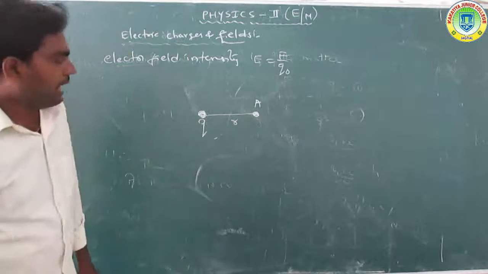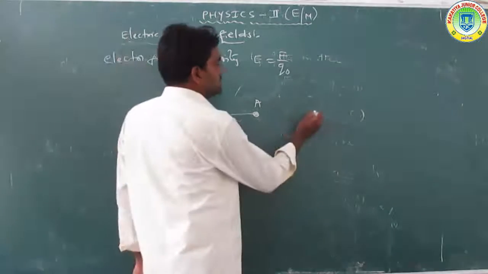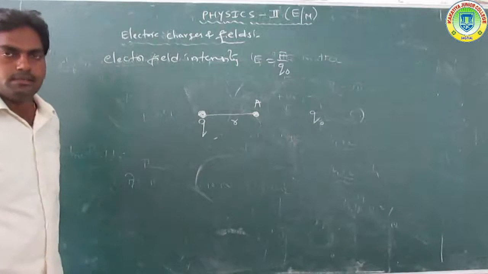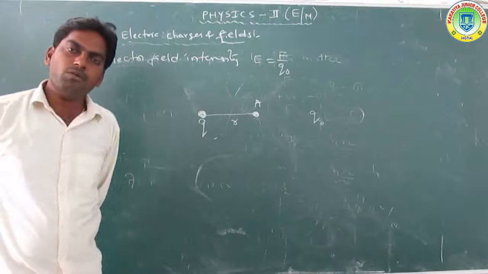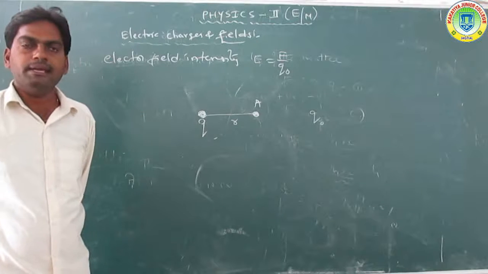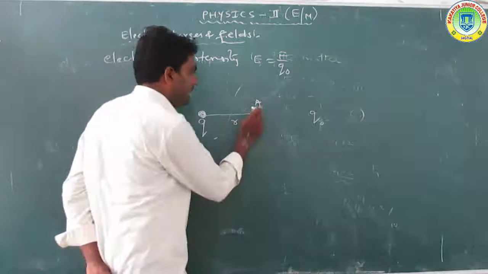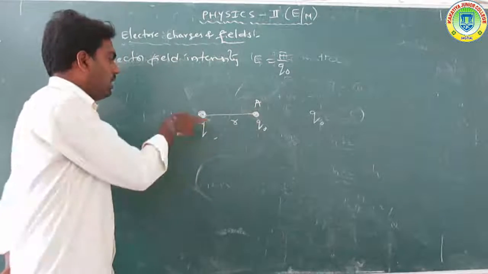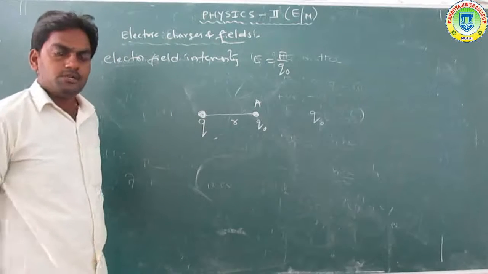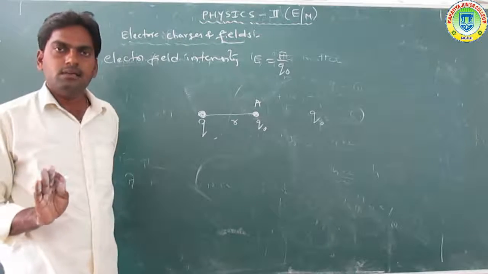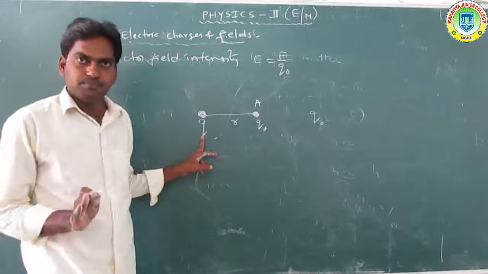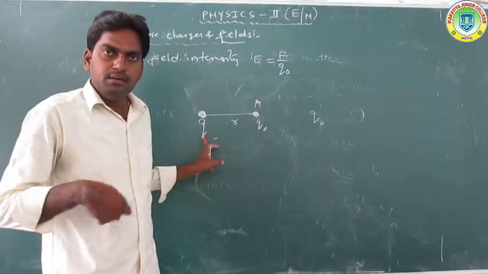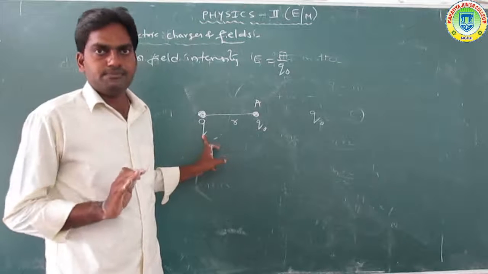Clear that? Now the test charge is Q naught, brought from outside and placed at point A in the electric field of Q. So first of all, let us consider a charge Q. The electric field will exist around it.